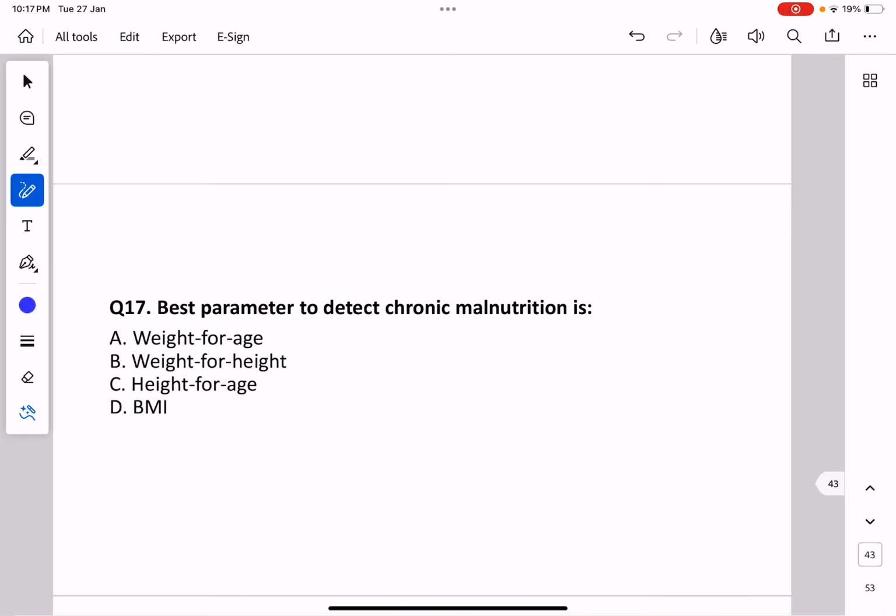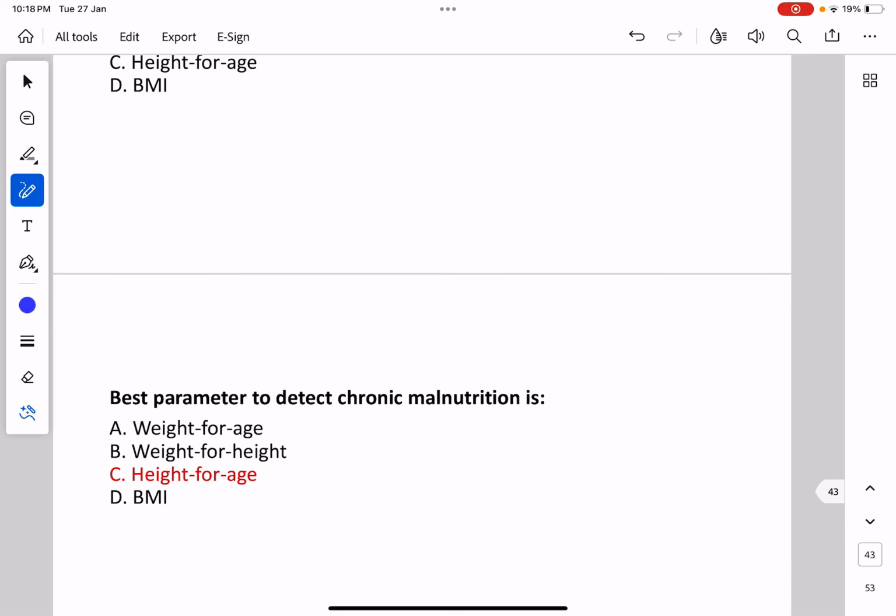So underweight, stunting and wasting, these three terms we should remember, and for which parameters each is used. Now, the best parameter to detect chronic malnutrition: weight for age, weight for height, height for age or BMI? Remember that chronic malnutrition affects height for age. A child who is chronically malnourished, his height for age will decrease.